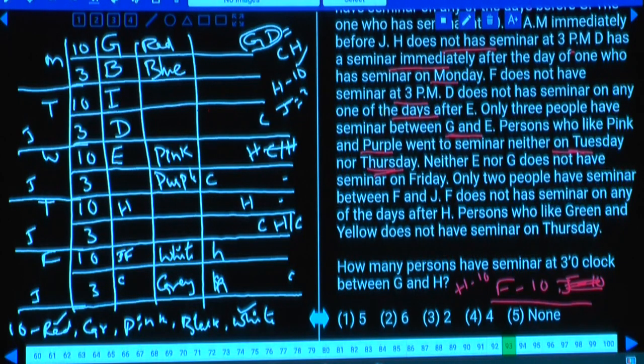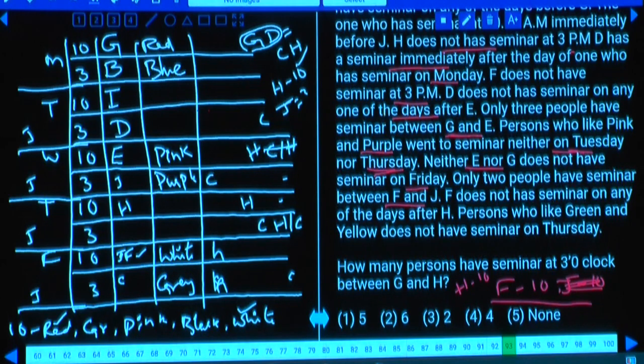And neither E nor G has a seminar on Friday. E and G, Wednesday and Monday. Two people have the seminar between F and J. As two people have the seminar between F and J, if F is at this place, then J will be here. That is one possibility, isn't it? J will be at this place.